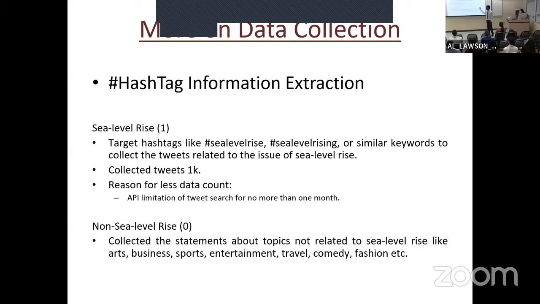The reason for the low data count is the Tweepy API has a limitation that it can't search tweets that are more than 1 month old. So I will talk about how to bypass that in the later slides. And for non-sea level rise, we collected statements about topics that are not related to sea level rise, like arts, business, sports, entertainment, travel, comedy, fashion, and etc. And we manually selected each one of those to make sure that they don't have any sentence or any words or any feature that are related to the sea level rise issue.